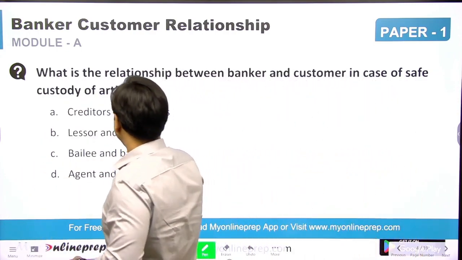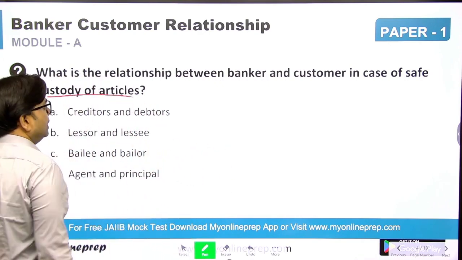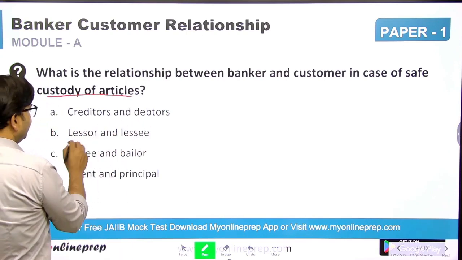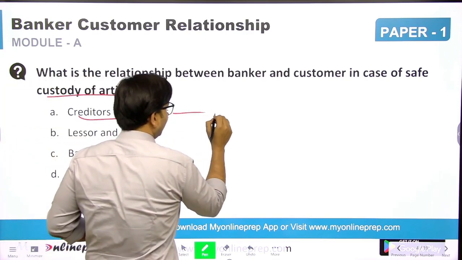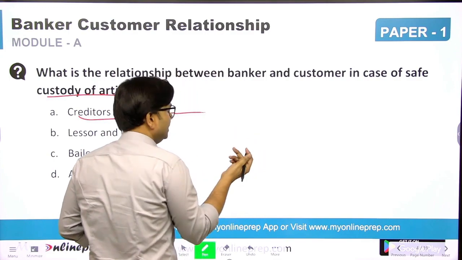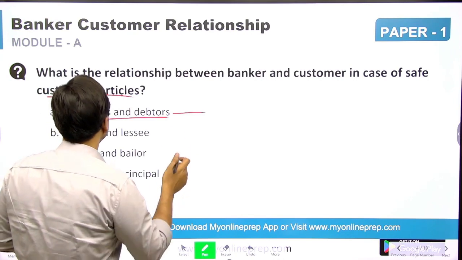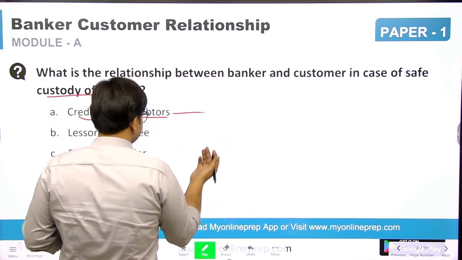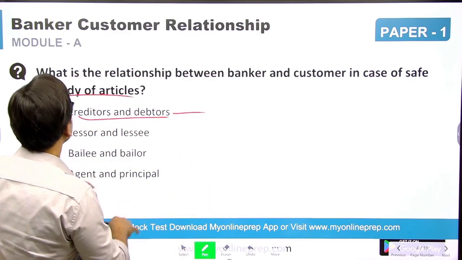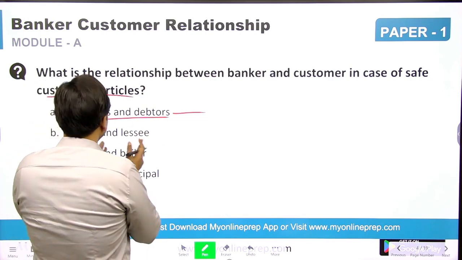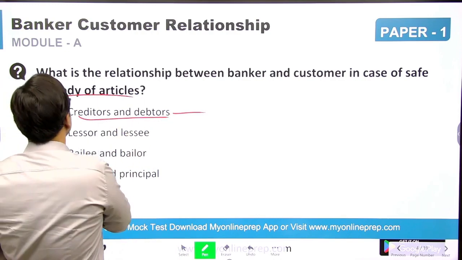The next question is, what is the relationship between the banker and customer in case of safe custody of articles? The options are creditor and debtor, lessor and lessee, bailee and bailor, and agent and principal. See, creditor and debtor: when the bank borrows money from the customer for the purpose of lending and investment, the bank becomes debtor and the customer becomes creditor. When the customer gets a loan from the bank, the bank becomes creditor and the customer becomes debtor. Now here the question is a case of safe custody of articles.